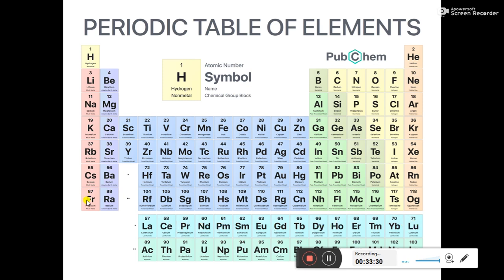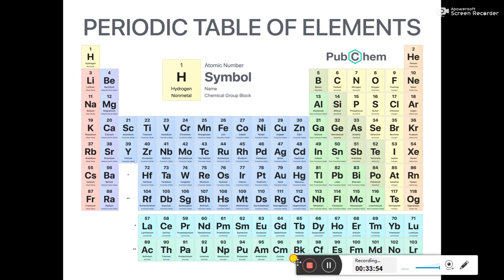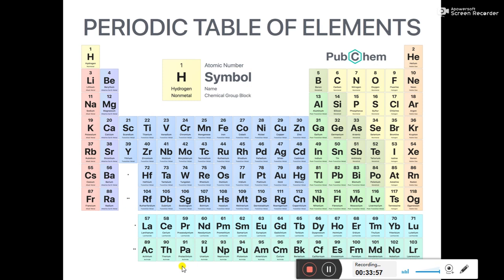Similarly, in the seventh period from francium to Og, that is known as oganesson, atomic number 118, all these elements are called seventh period elements. So in seventh period again there are 32 elements, but out of these 32 elements from actinium to lawrencium, these 14 elements are having the last electron entering in the 5f orbital, and the 5f orbital is the inner orbital. That's why they are called 5f inner transition series.